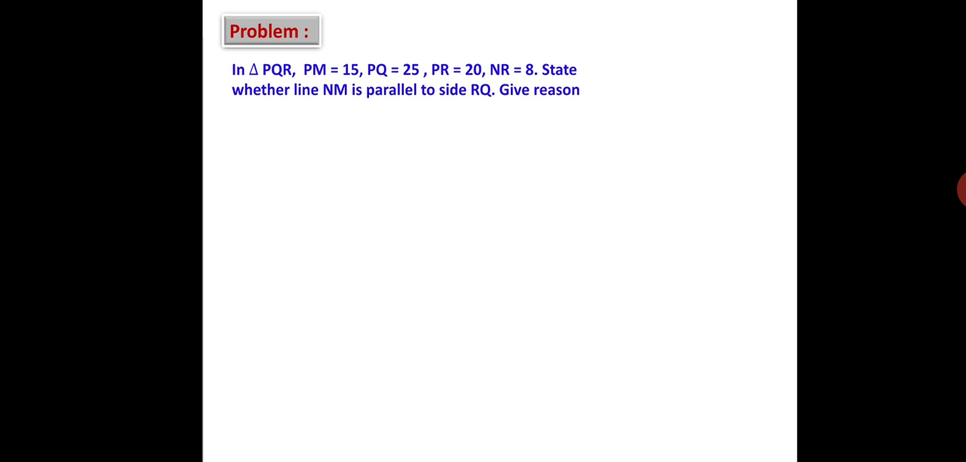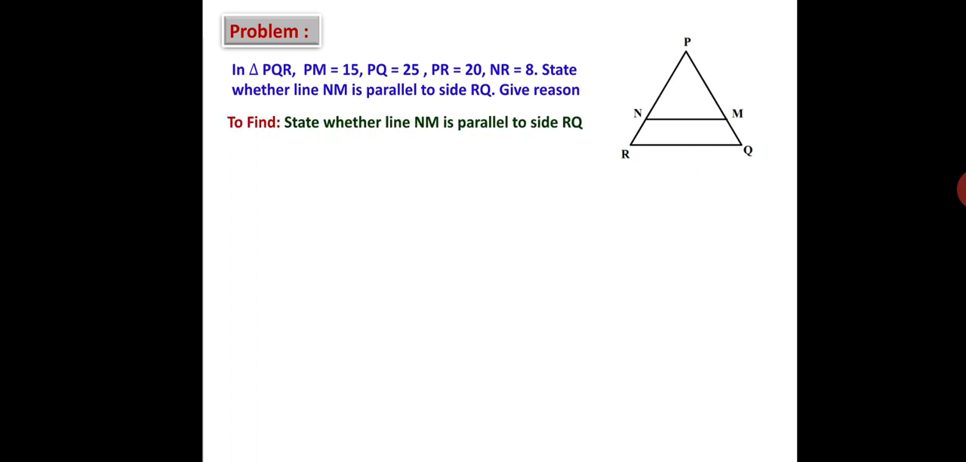So, in triangle PQR, the given values are PM is equal to 15, PQ is equal to 25, PR is 20, NR is 8. State whether line NM is parallel to side RQ. Give reason. So we have to show. Now, what is the solution?